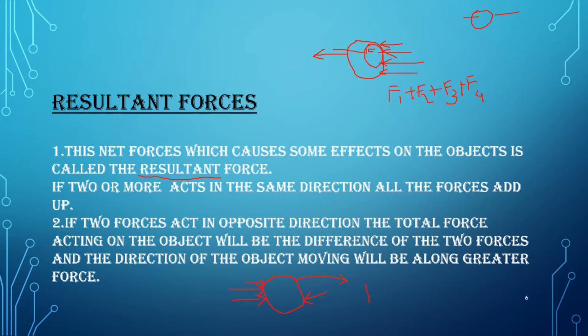If this is F1 and this is F2, then the resultant force will be F1 minus F2. By overcoming the smaller force, F1 acts on this object and the object moves in the direction of the resultant force.